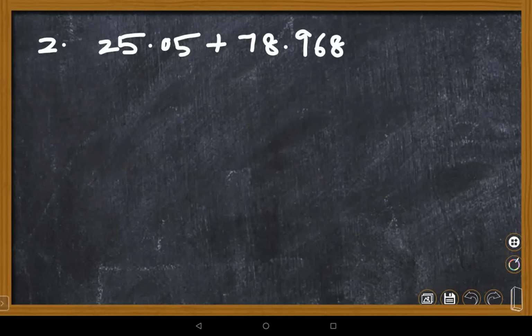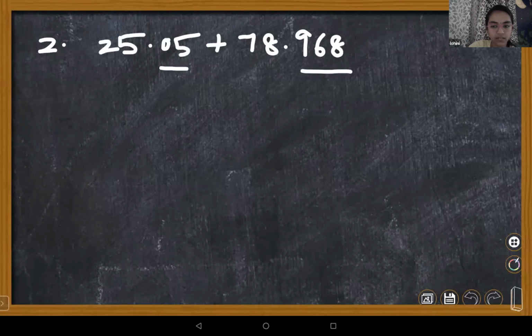Second bit: 25.05 plus 78.968. Now, Lohini, is it like or unlike decimals? It's unlike, ma'am. Can you please make the first number like and give the number?